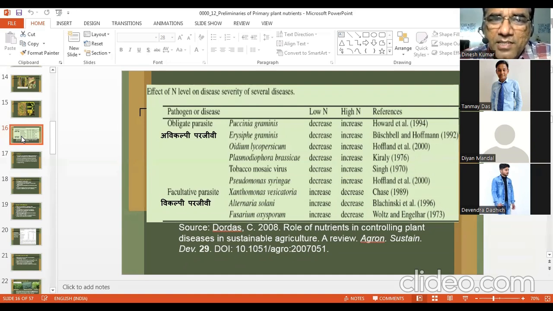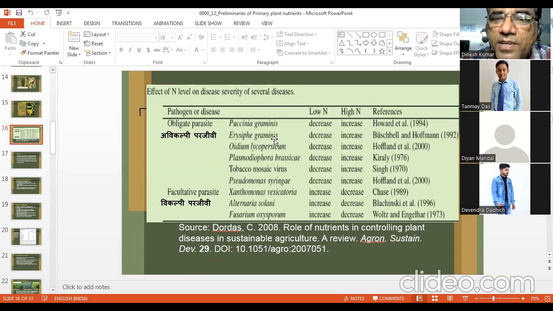First column is pathogen or disease. Diseases are caused by a variety of bacteria, fungi, and so on. So you see, these are examples of fungi. Obligate parasite, Puccinia graminis. If low nitrogen supply is there, disease is less. Decrease means decrease in disease incidence. So Puccinia graminis causes certain disease in plants, say cereal plants, and when low nitrogen supply is there, disease is also low. If you increase the nitrogen supply, disease increases.